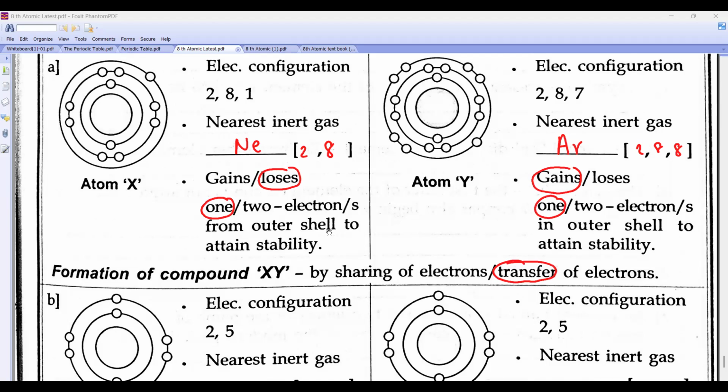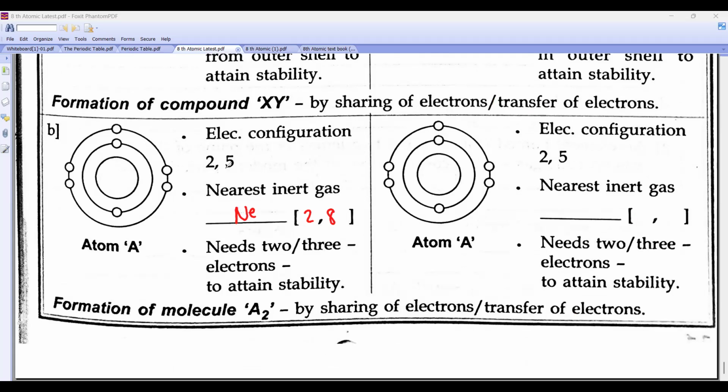Now beta, this is 2, 5. Who is the nearest noble gas? Neon, 2, 8. So how many electrons does it need to become like this? 3. This also needs 3. So this bond will form due to what? Sharing. Clear?